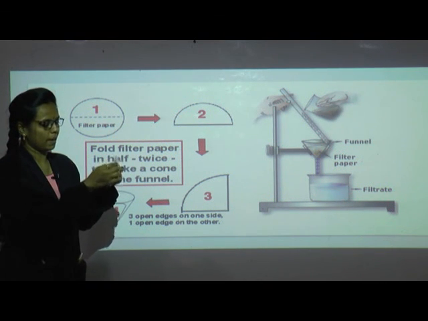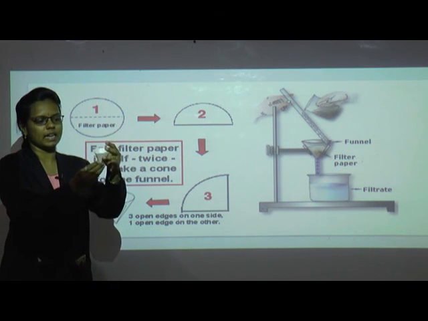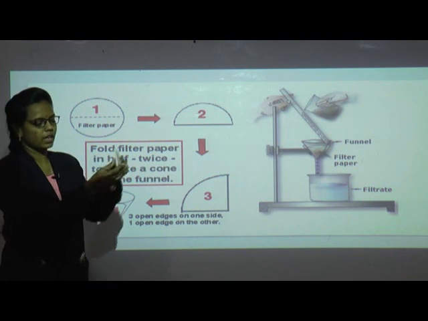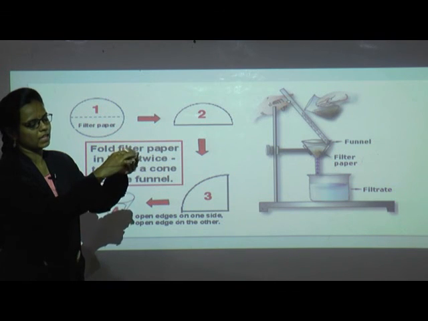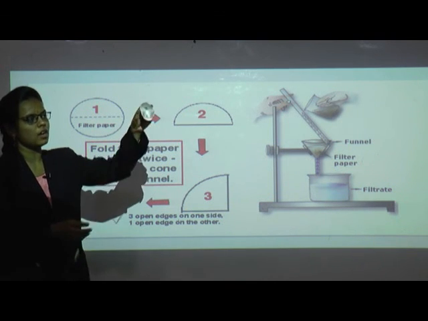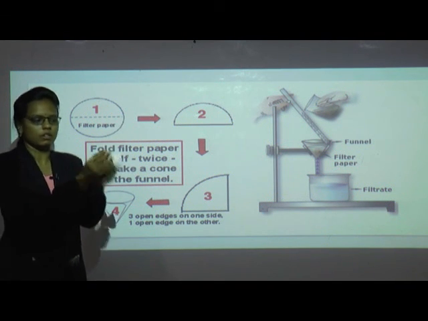Now this folded paper, we have to take one side at one end and three sides at the other. As we can see here, there are four sides. So one side is separated and three sides are separated. We get a cone in such a way.